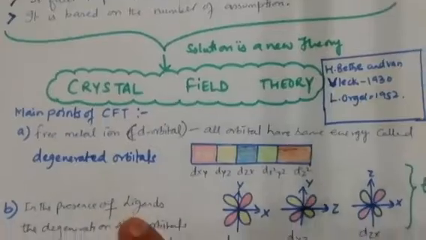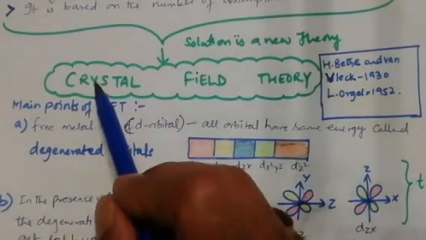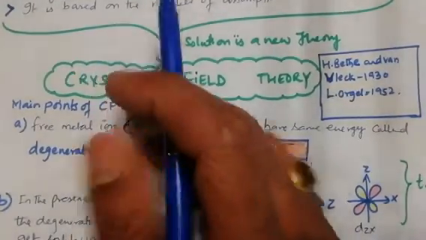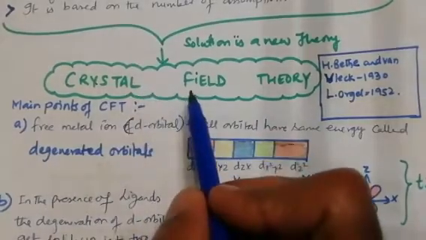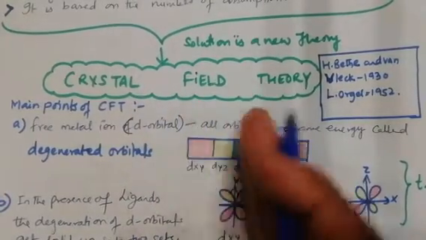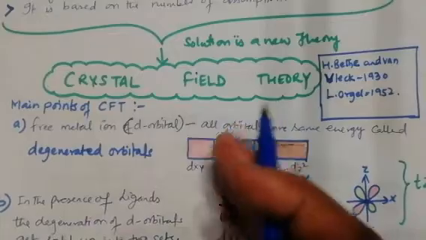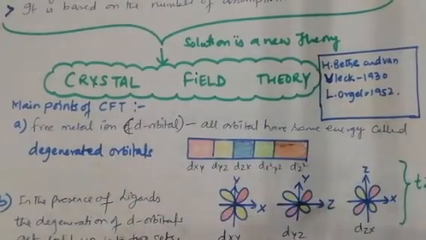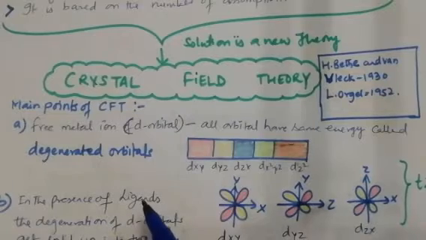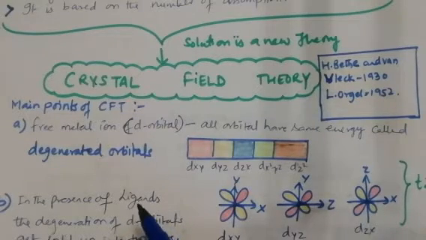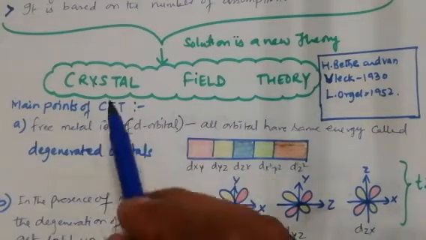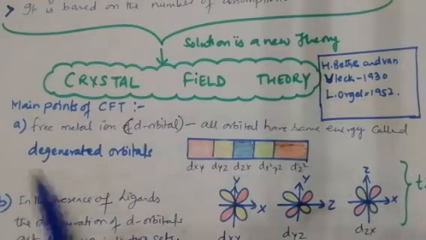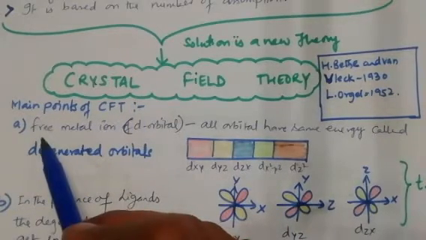What are the main points of crystal field theory? As the word crystal suggests, it is about the basic crystal of a complex compound, where we will talk about the different types of color, why the crystals are colored, why the crystals have different geometry. These are all questions we are going to answer with the help of crystal field theory. So there are generally 4 points that we need to take care of.